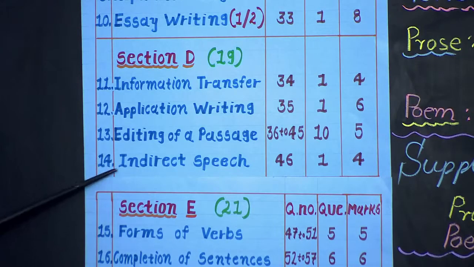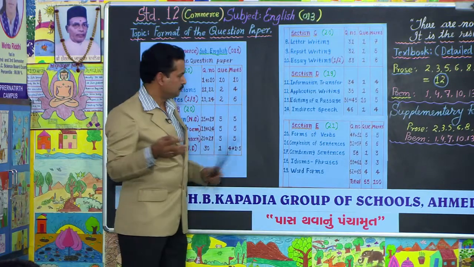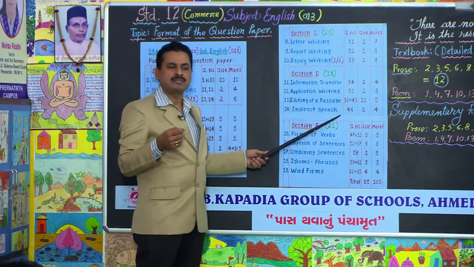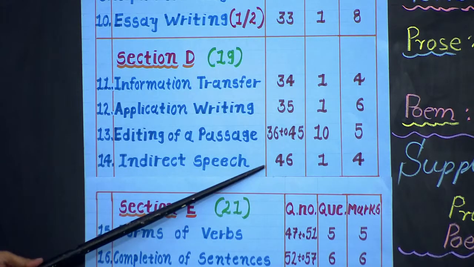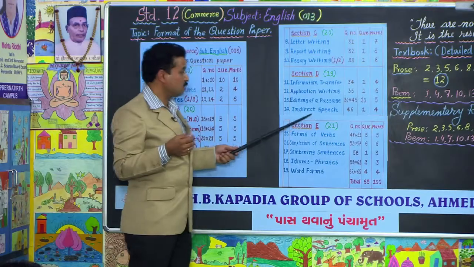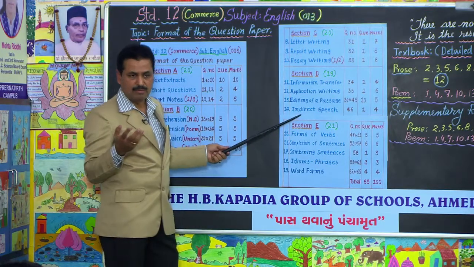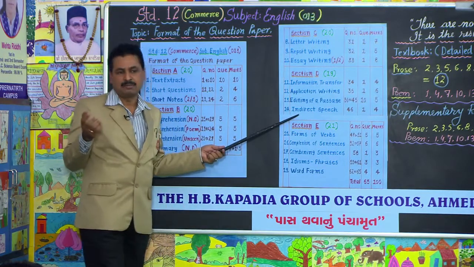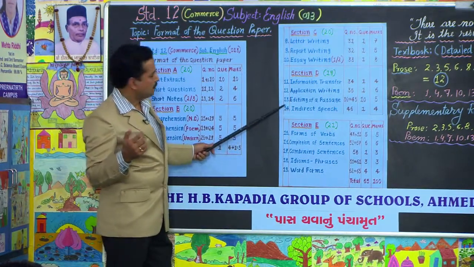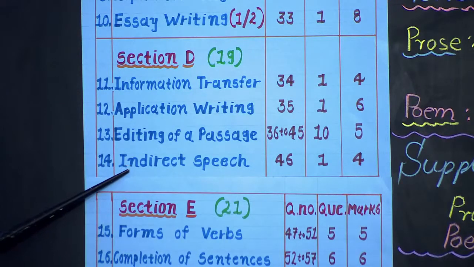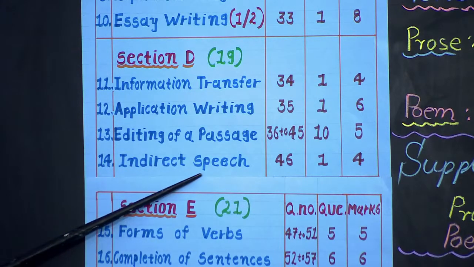Now please see indirect speech. You are very much familiar with this. Indirect speech carries 4 marks and it is question number 46. For that you have to know all types of sentences, maybe assertive, interrogative, optative, imperative, exclamatory or whatever. Here you are given 3-4 dialogues and you have to write them into indirect speech.